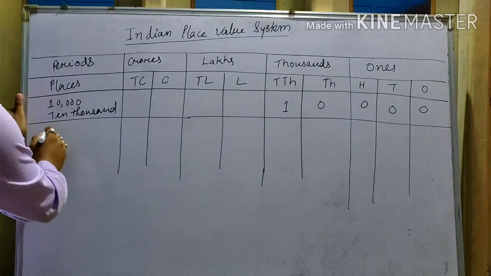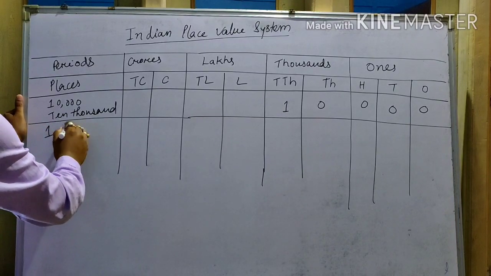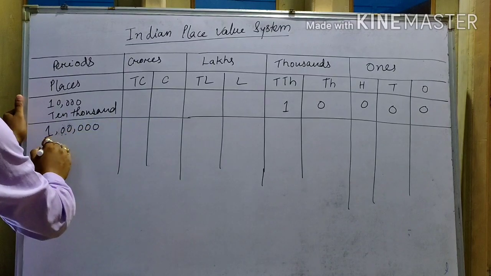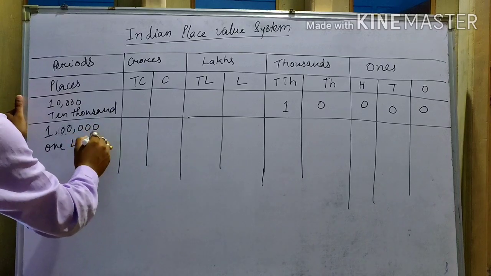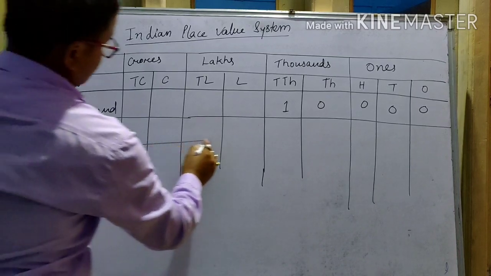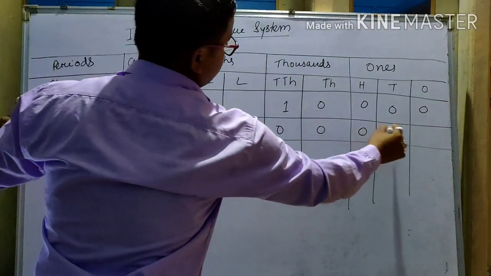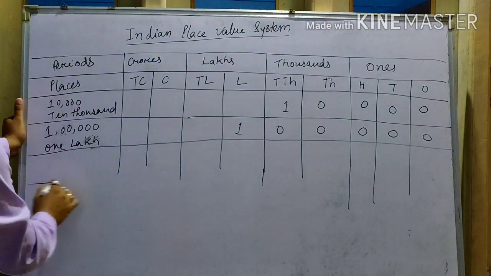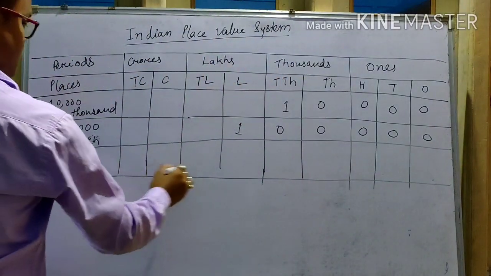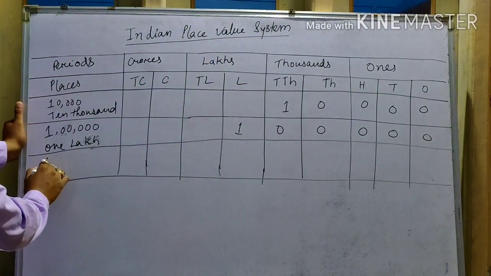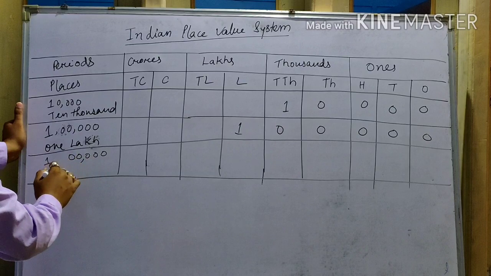Suppose you have to represent 1 lakh. How do we represent 1 lakh? It is 1 0 0 0 0 0. Suppose you have to place another number, 10 crore.